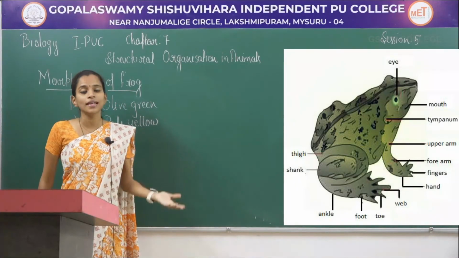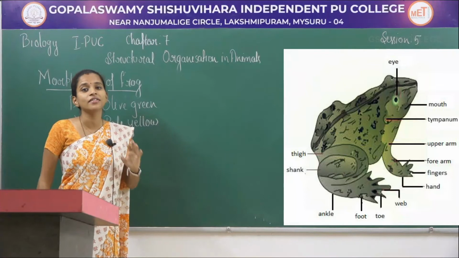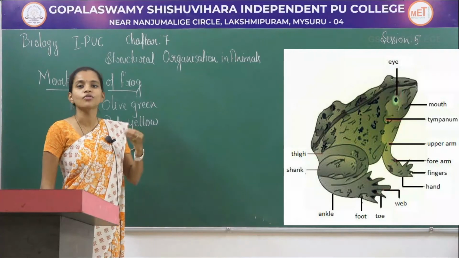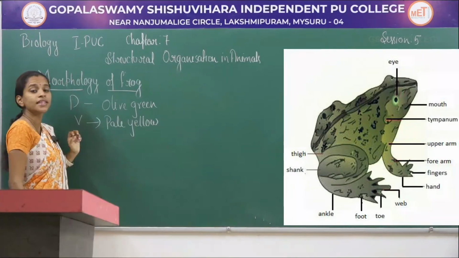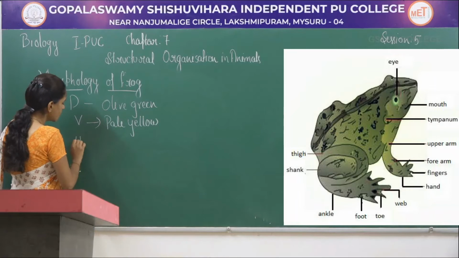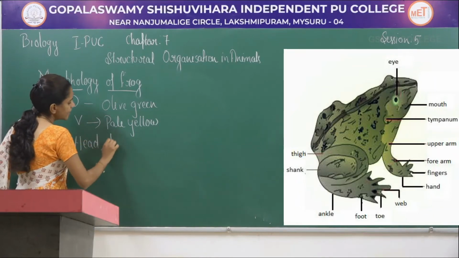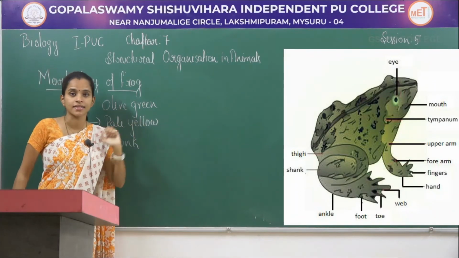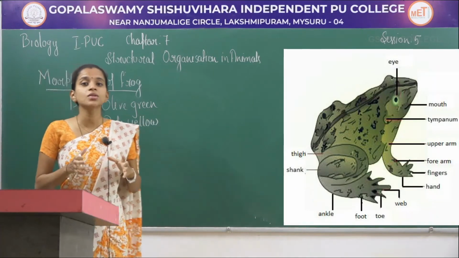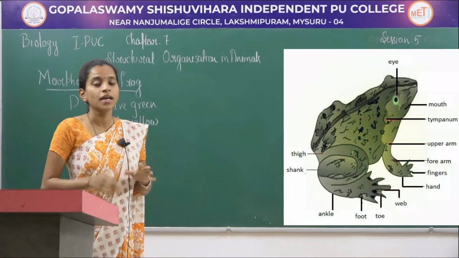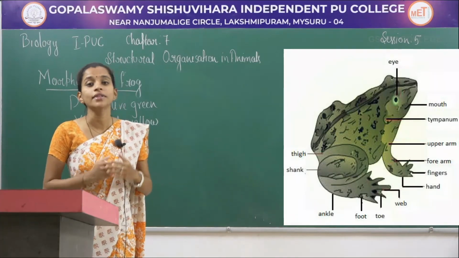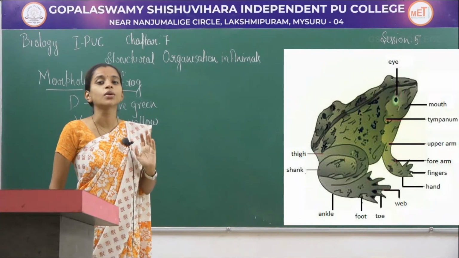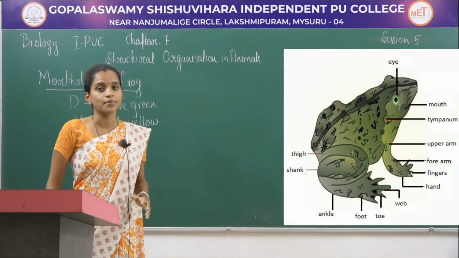As they can live both in land and water, frogs never drink water. They do not drink water. While they consume the food, some amount of water will be transferred into their body. Their body is divided into head and trunk. You can see there in the diagram that there is a head as well as a trunk, but the absence of neck as well as tail. They do not have neck or they do not have tail. There is an exception here. Tail is present in case of frog, but only in their larval stage or in the tadpole stage.